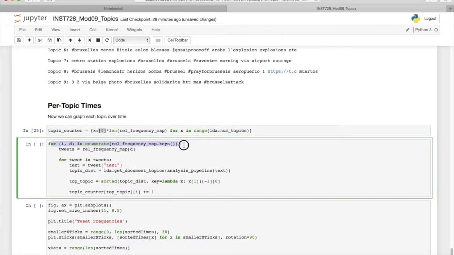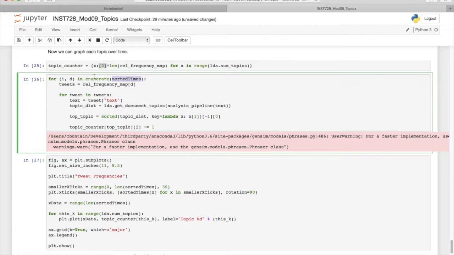So now what we'll do is go through every minute and set of tweets in our frequency map. We'll pull out the tweets for that minute, and then for each tweet we'll use the LDA model to get the topic distribution for that tweet. So we'll analyze that tweet using our analysis pipeline, get the topic distribution here, and then we'll pull out the indices for the top topic. We'll go to our topic counter map for that particular topic for this particular minute. So this I is the index into our frequency map keys, and increase that count by 1. Note I made a change here. Instead of enumerating through the keys, we'll enumerate the sorted times because we want to make sure that the times are sorted. So we'll go ahead and run this.